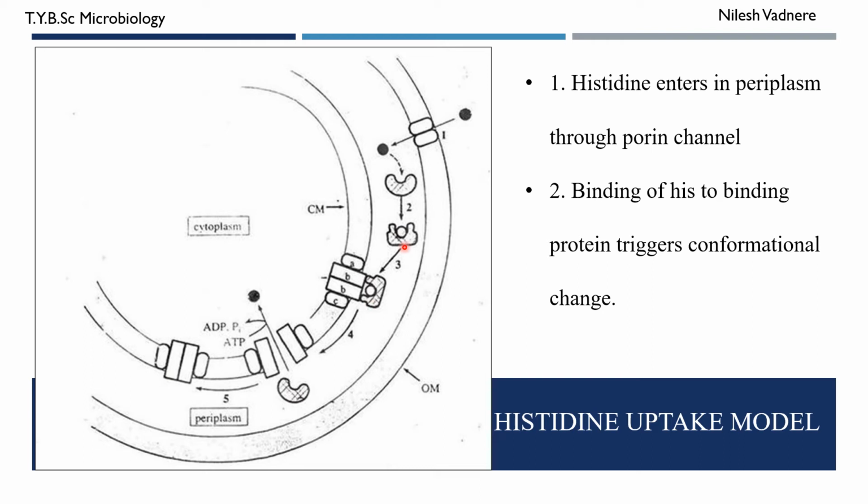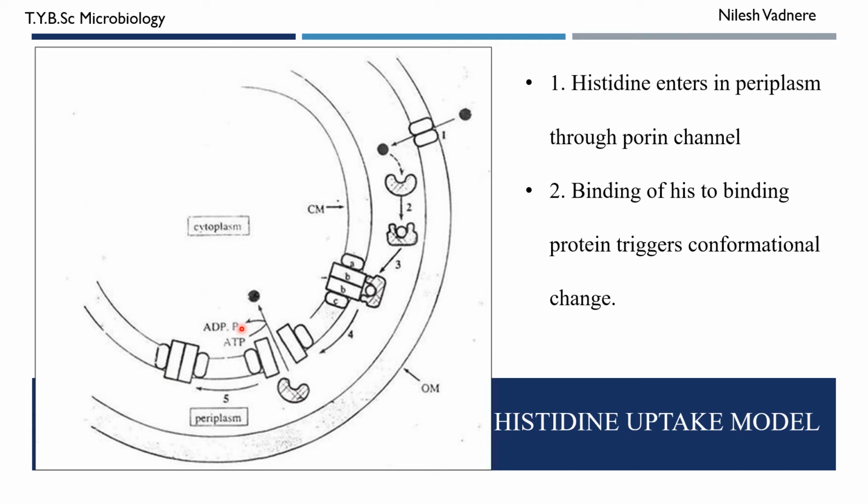So it travels towards the ABBC protein and binds to the ABBC protein. Now binding of this histidine binding protein to this ABBC protein triggers the ATPase activity of this enzyme. ATPase activity means now this protein, ABBC protein, can bind to ATP molecule and can hydrolyze that ATP to ADP and inorganic phosphate.